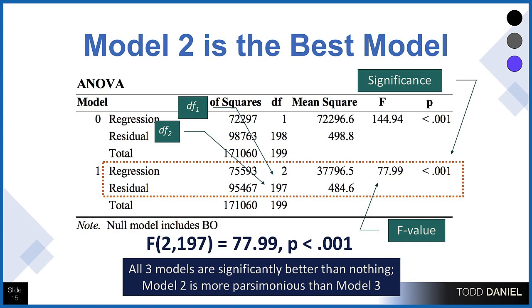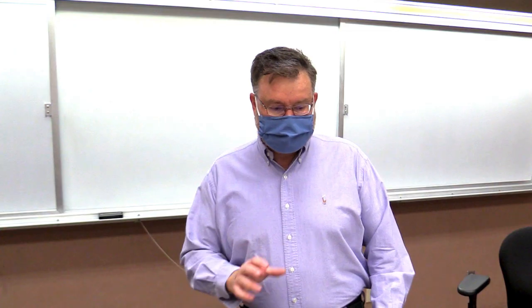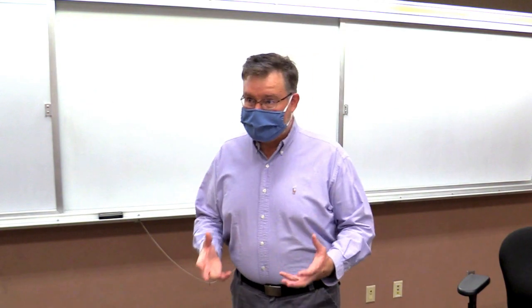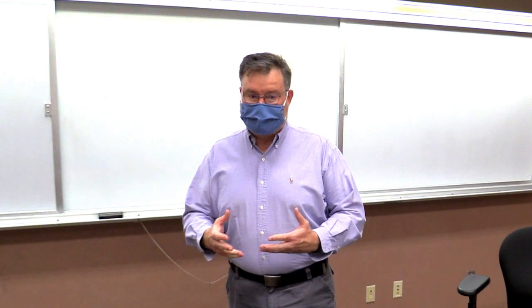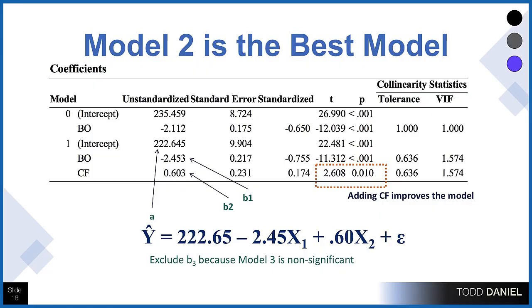As we look at the results, we can see our degrees of freedom for our ANOVA. We have our first degree of freedom, that's degrees of freedom between. We're using 2 comparisons. Here's our degrees of freedom within. And this gives us an F value we interpret. And our probability is less than 0.001. So this model is predicting very well. This is the model that we're going to settle on, so it's model number 2.